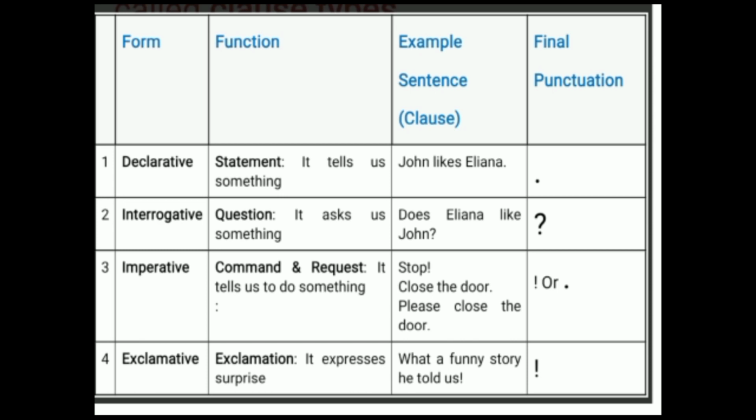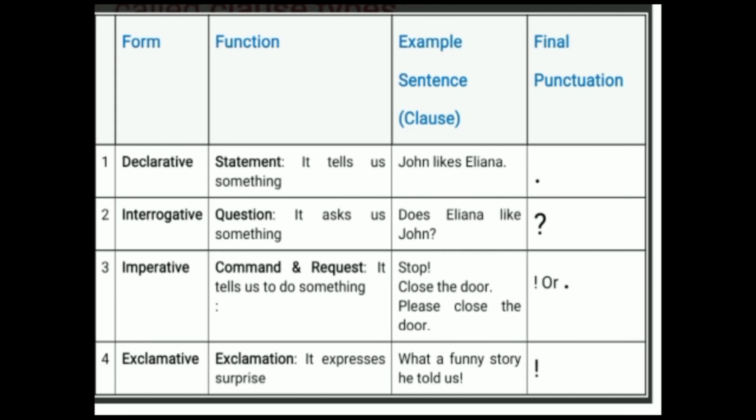Interrogative sentences. The function of this sentence is to ask something, to ask for some information, to inquire, to interrogate. In the declarative sentence, we got to know that John likes Ileana. But here we need to inquire whether Ileana likes him too. Does Ileana like John? is a question. So the final punctuation of this sentence is the question mark.